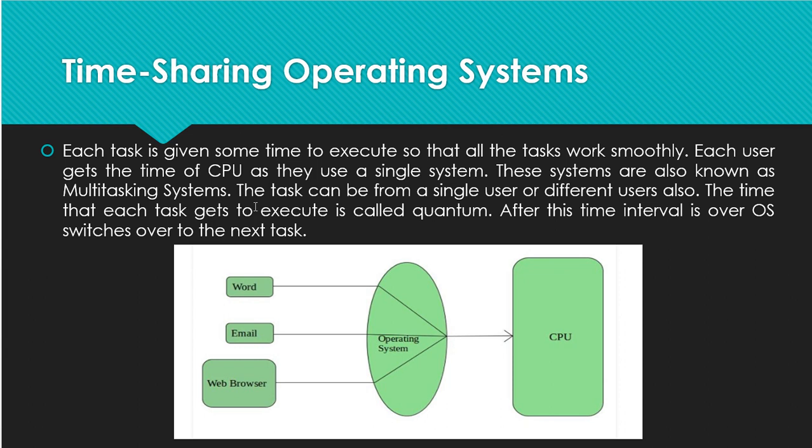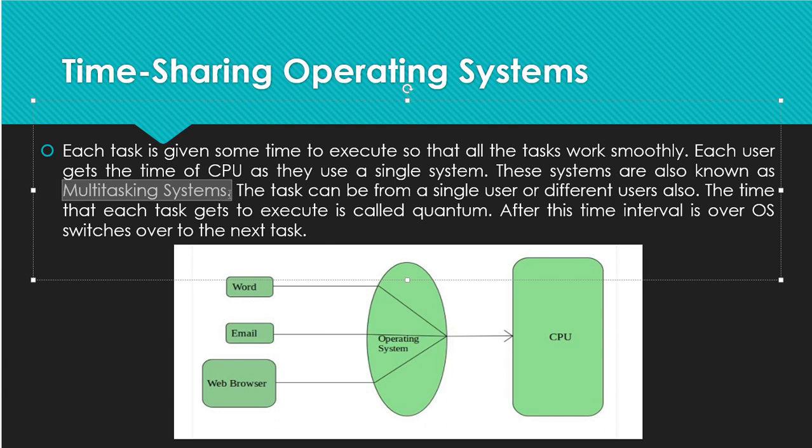After lapsing that time, again the same, in a repeated fashion we can arrange. So that is known as a time sharing operating system. It means that at that particular time only that process is going to work. That is very simple. Each user gets the time of a CPU as they use a single system. These systems are also known as multitasking systems.